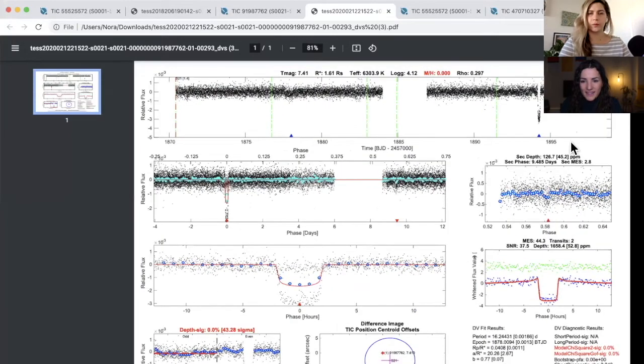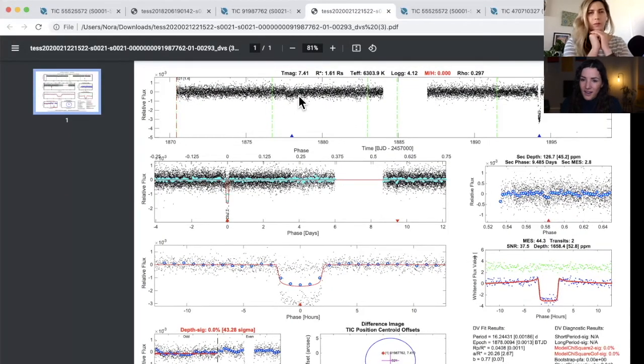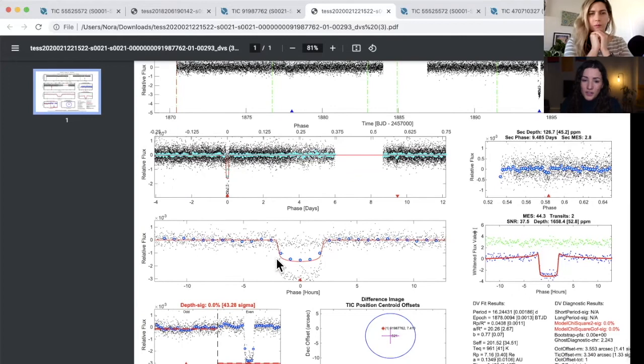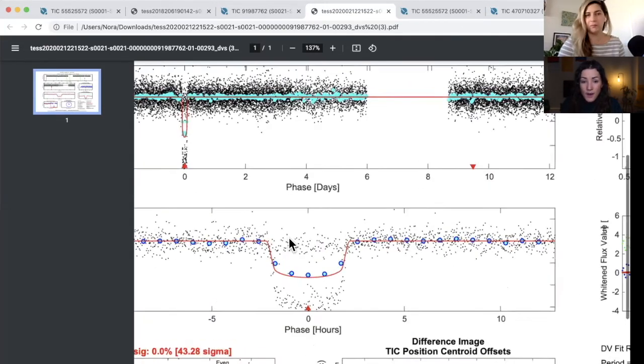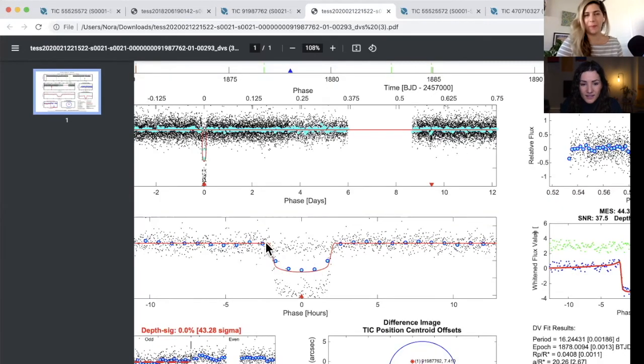We can see it flagged this event over here, and it also flagged just a tiny little maybe dip, probably systematic, on the left there. The reason it's so powerful to look at these reports is because you get a fit for this model. If you only look at the numbers over here, you would think that the radius of this planet is 7.16 Earth radii. But if we look at this figure here, the red line is the fit, but it phase folded those two events on top of one another. One of them is one of those dips that isn't a dip, it's just flat data up here, and the other one is actually the transit event.